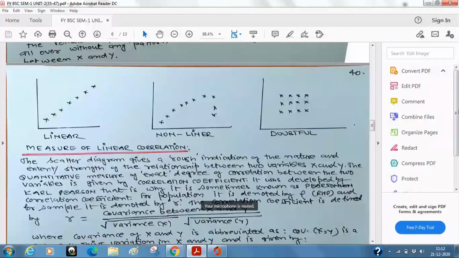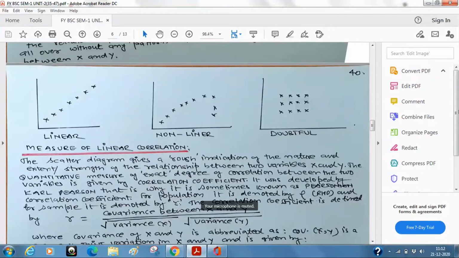And if I take a sample from the population and calculate the correlation for this sample, this is denoted by small r. This is again an English alphabet, and that too lowercase. So this is just a notation: for population it is denoted by this, and in a sample it is denoted by this. We will be discussing only the sample part, the sample correlation coefficient. So this is the notation, but what is the definition?